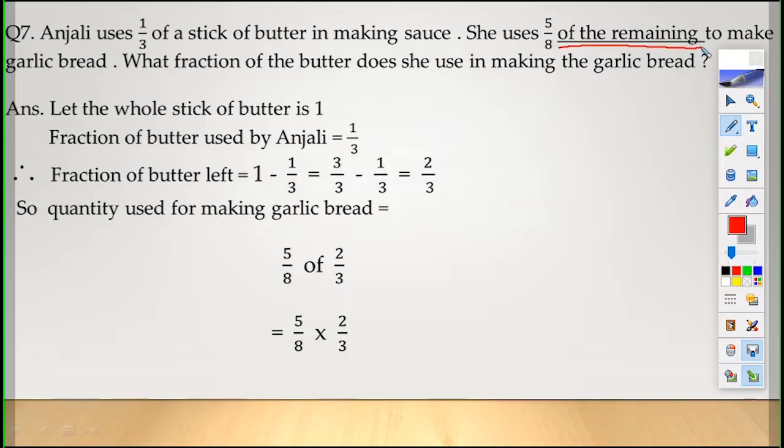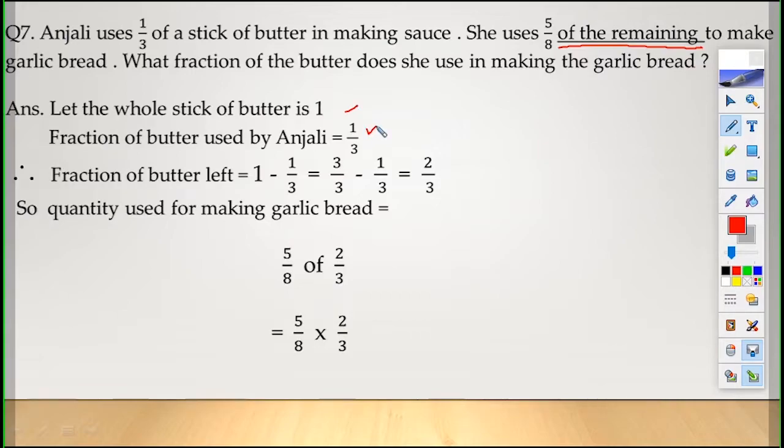Children, we don't know the actual quantity, but we have to find out the remaining part. In this type of question, to find the leftover or remaining part, we take the whole thing as 1. So start the statement as: let the whole stick of butter be 1. Fraction of butter used by Anjali is 1/3.